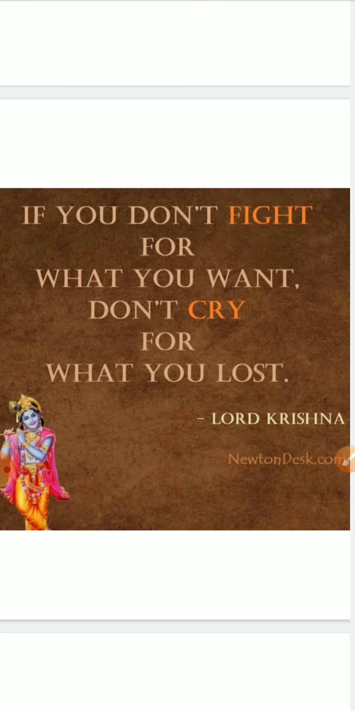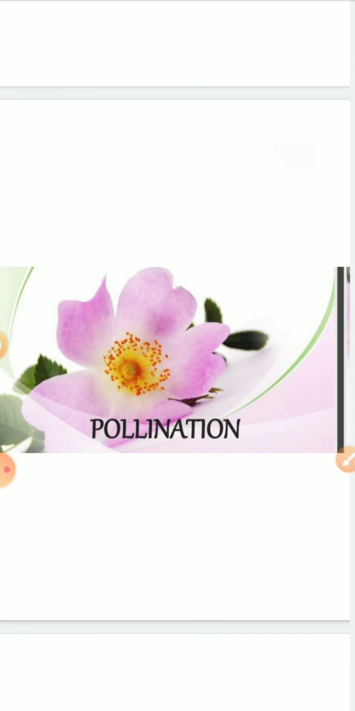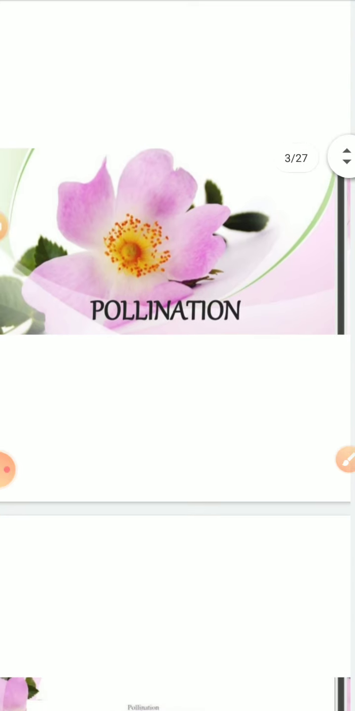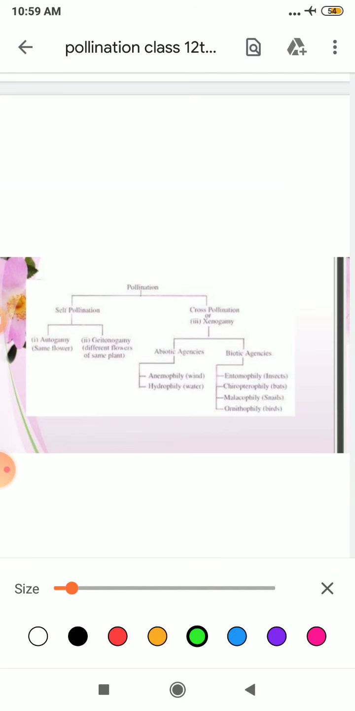So with this I would like to start with today's topic, that is pollination. Students, we are all aware of its definition because we have studied it in our junior classes as well. Pollination is the transfer of pollen grains from anther to stigma. Now we will study that there are two types of pollination.